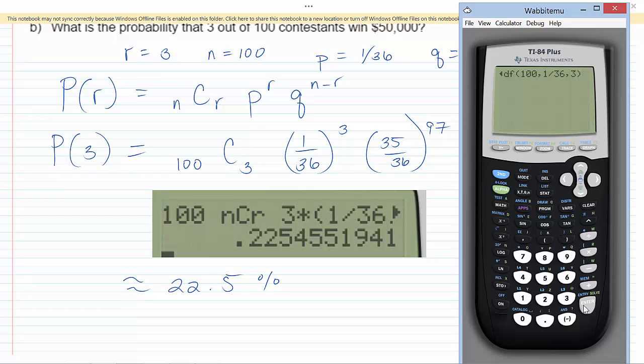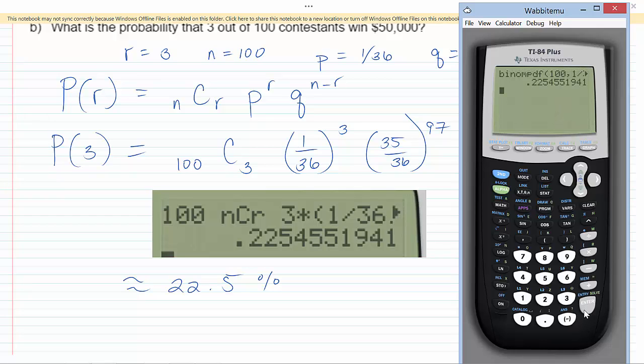And notice how that enters it. If you have an older calculator, like Haley, if you're watching this, I know that yours probably will not pop up with the same screen that I have. But notice the order that it went in. It goes n, then p, and then r with the commas separated. So if you enter it that way, you should get the same result.